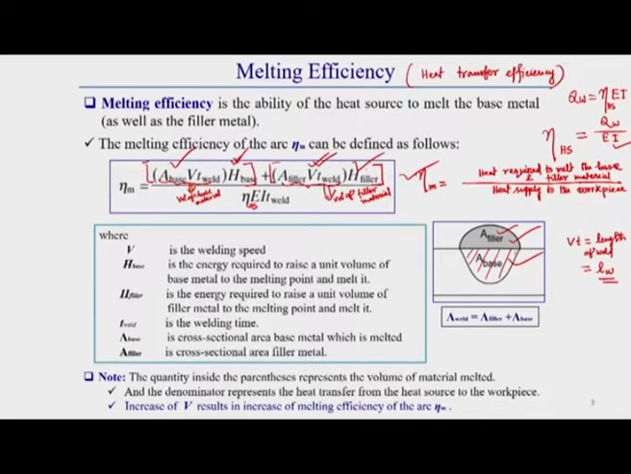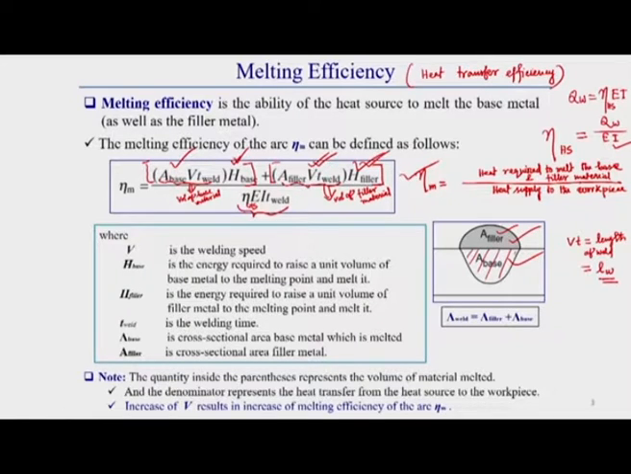Once we multiply with this energy required per unit volume of filler material, we get the total energy required in the case of filler material to raise the temperature from room temperature to melting point temperature. So this we can easily find out. And what is this denominator? This represents the heat supplied from the arc to the workpiece, which we can easily calculate